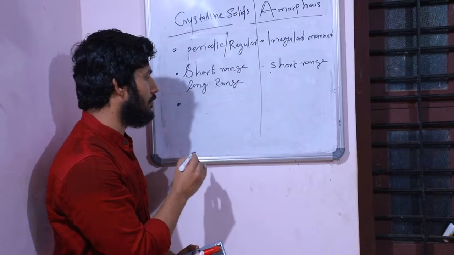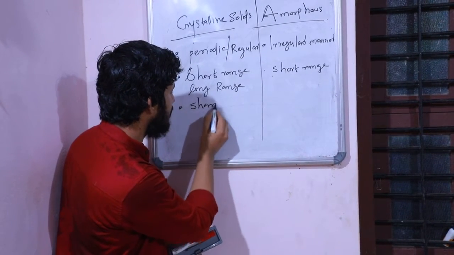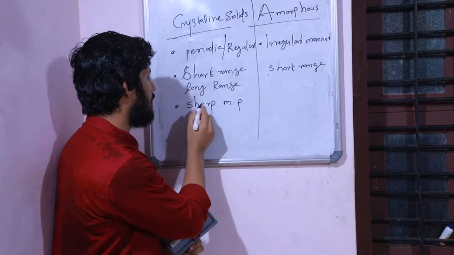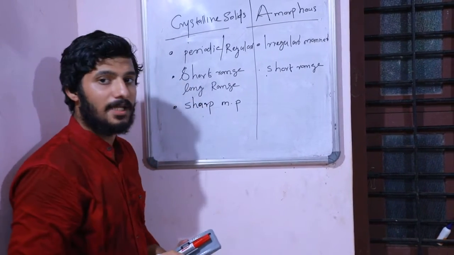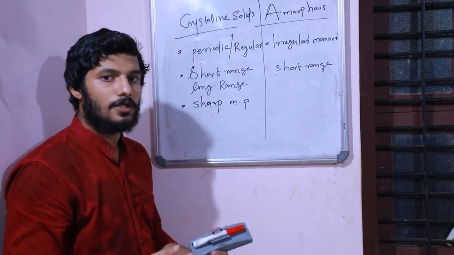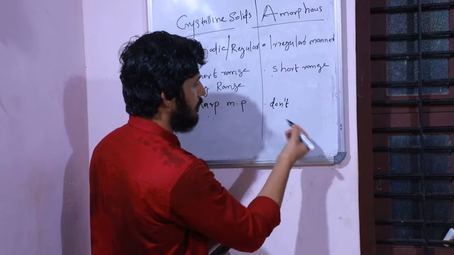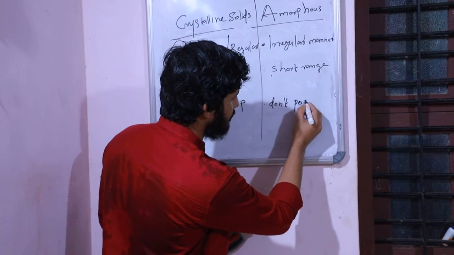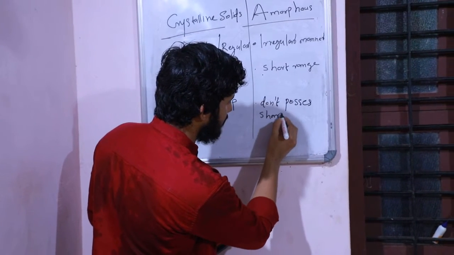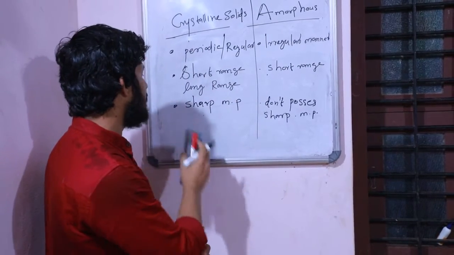From another point of view, the crystalline solid shows a sharp melting point. But in the case of the amorphous solid, it does not possess a sharp melting point.